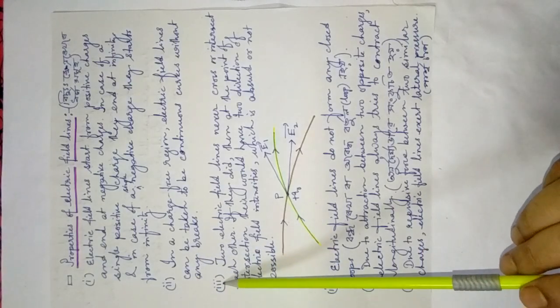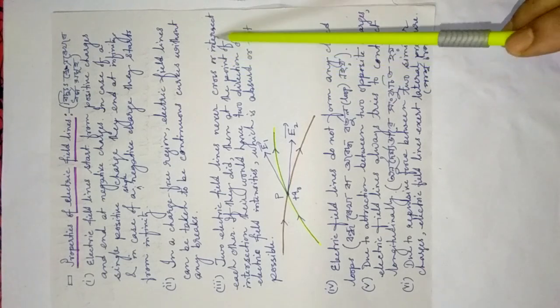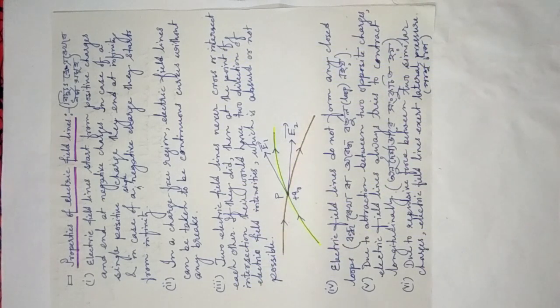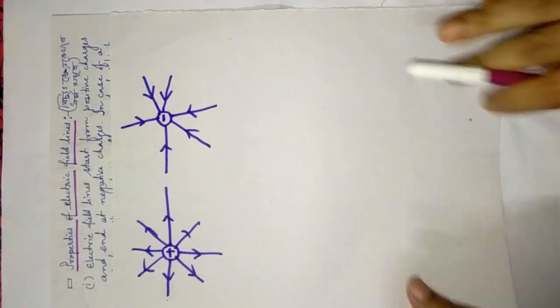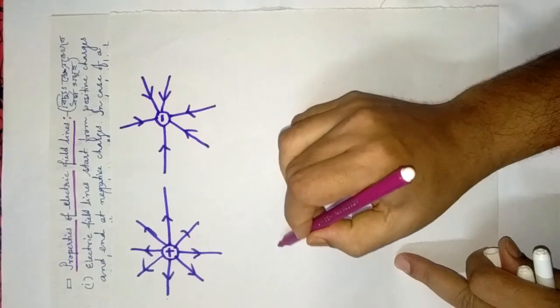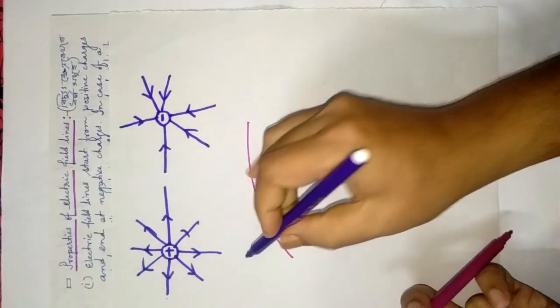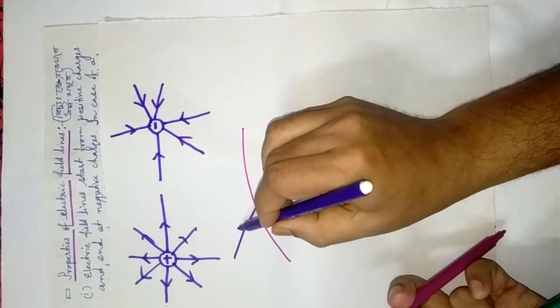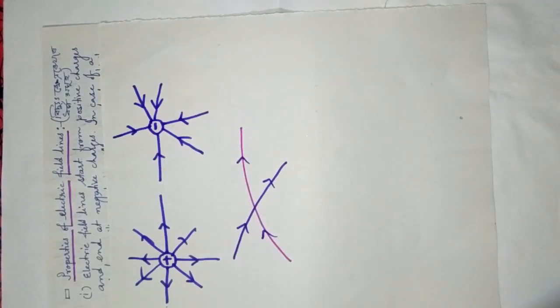Now the third one: two electric field lines never cross or intersect each other. I am going to show you this diagram. Suppose this is an electric field line, and there is another electric field line. This one is this one and this one is this one. They never intersect each other.